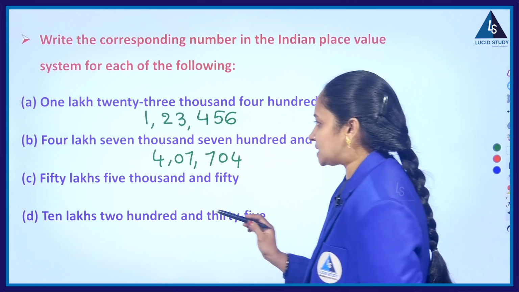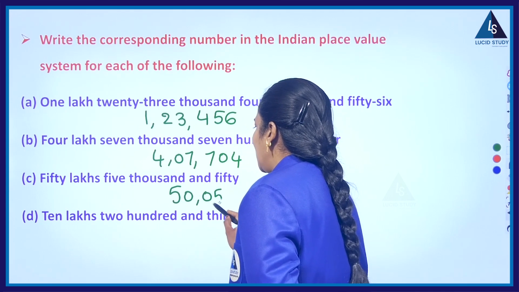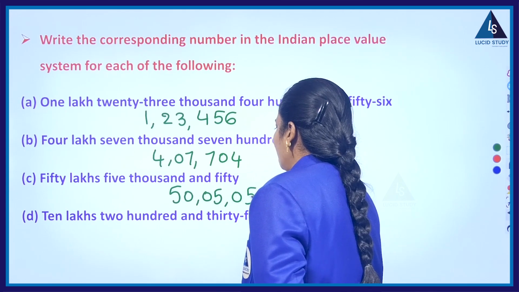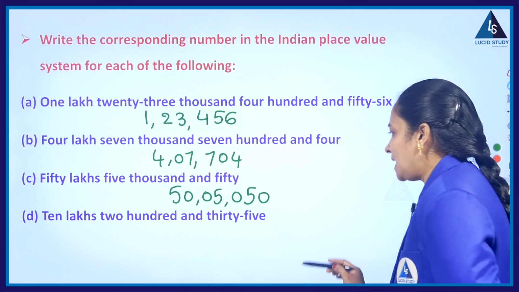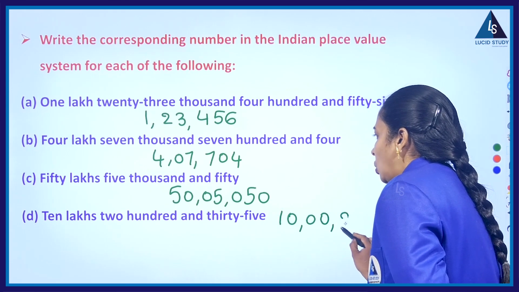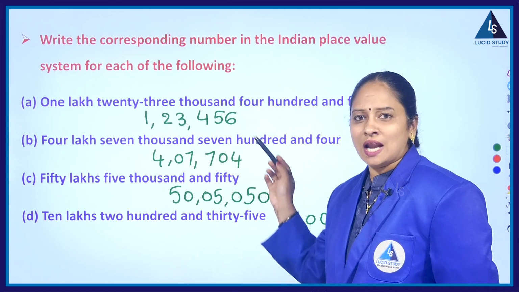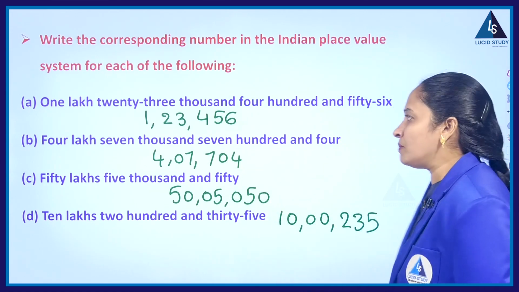Simple. Next, 50 lakh 5,050. And finally, 10 lakh 235. So this is a way of writing numbers from the given number names.